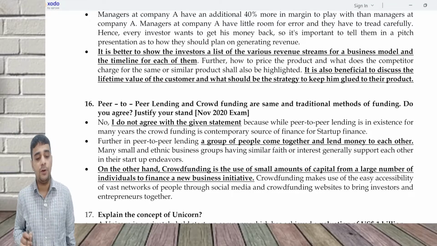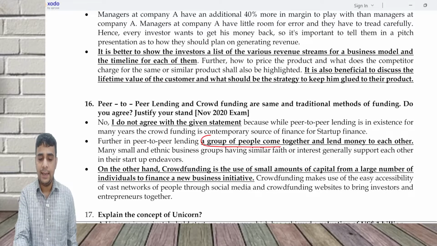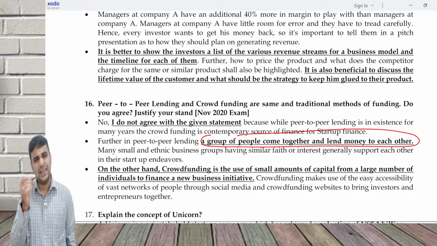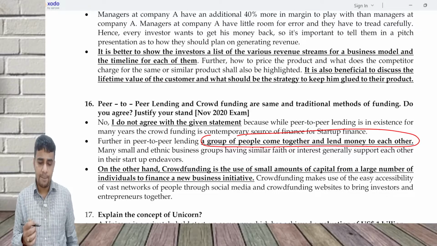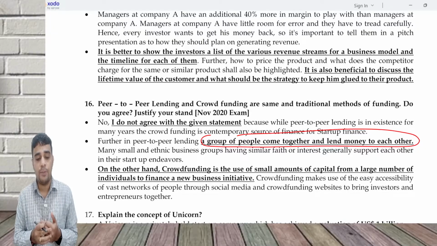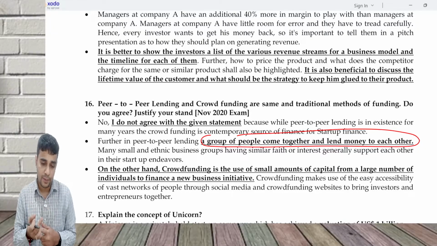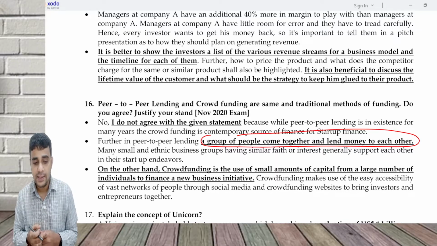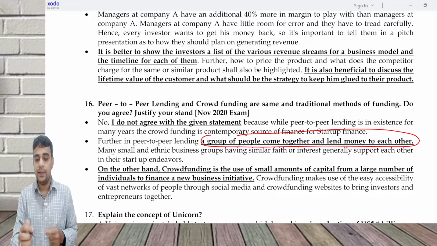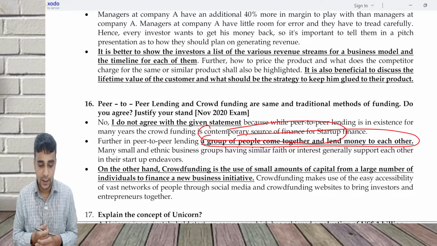In peer-to-peer lending, a group of people are coming together and lending money. Whereas in crowdfunding, what is happening is you are raising a small amount of capital from a large number of people to finance a new business initiative. It could come in the form of debt or equity, and these are not traditional sources of funding. These are contemporary sources of finance for a startup.